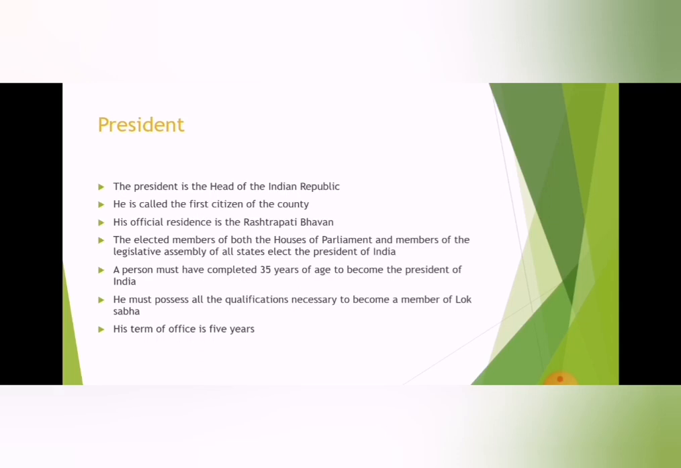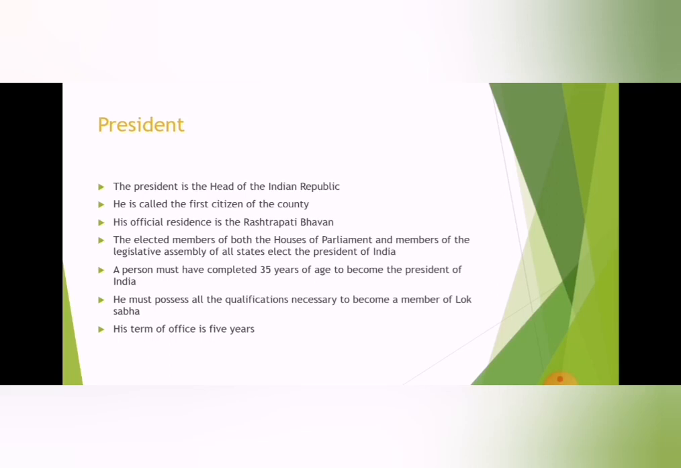Now, the president is the head of the Indian Republic. He is called the first citizen of the country. Who is called first citizen of the country? President. His official residence is the Rashtrapati Bhavan. It's in New Delhi. The elected members of both houses of parliament and members of the legislative assembly of all states elect the president of India.